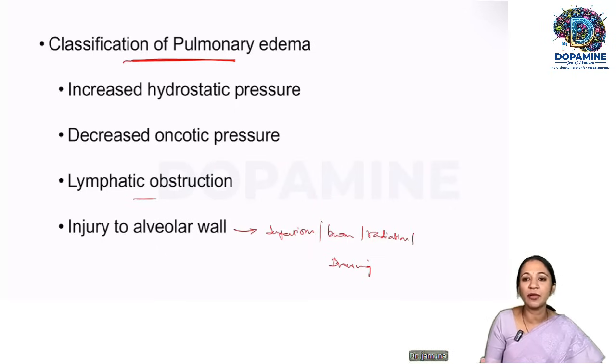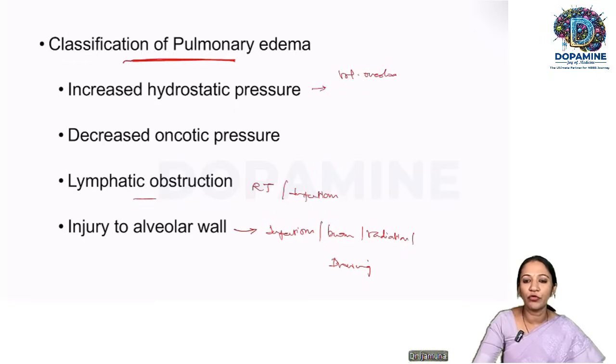Lymphatic obstruction can be because of anything. Even radiotherapy can cause a lymphatic obstruction, or infections, parasites can cause lymphatic obstruction. Coming to the other two, which are very common: increased hydrostatic pressure and decreased oncotic pressure. So what are the reasons for increased hydrostatic pressure?